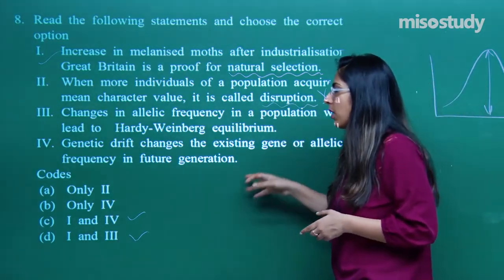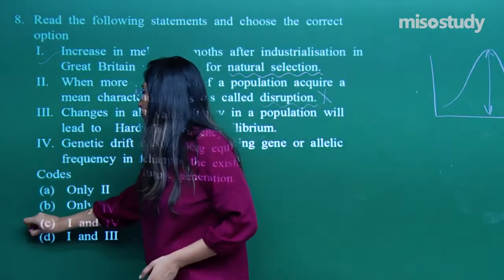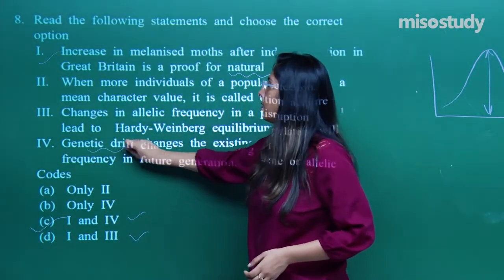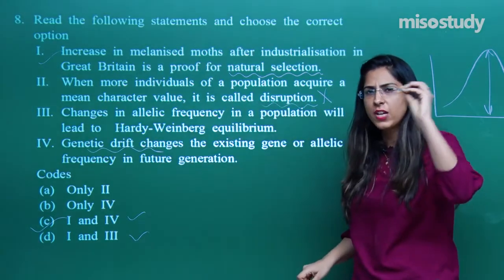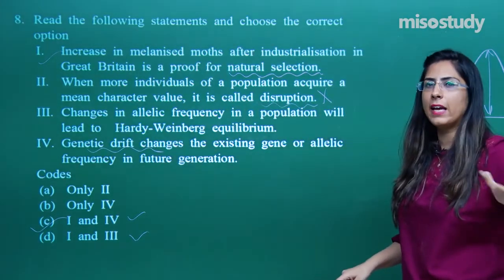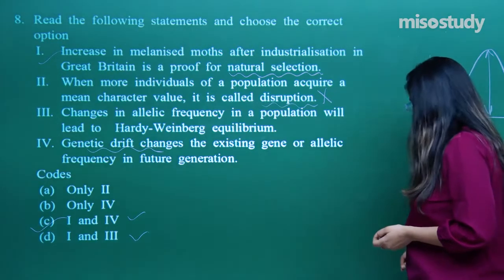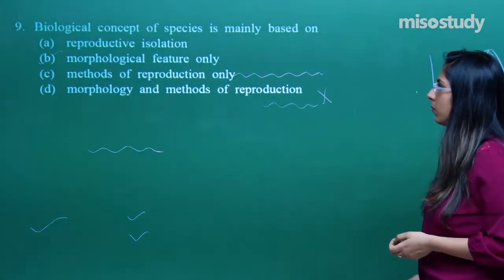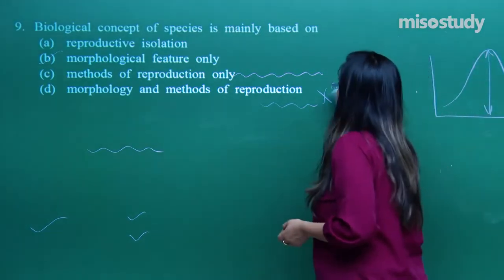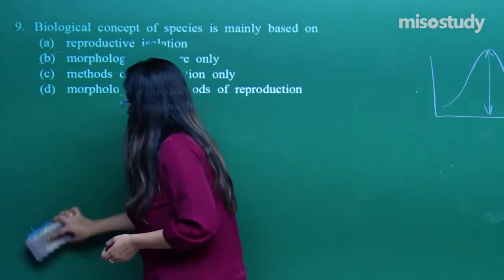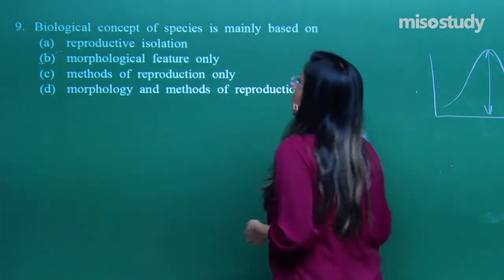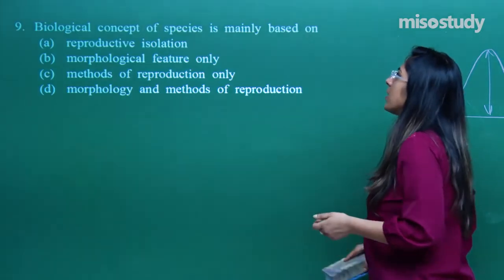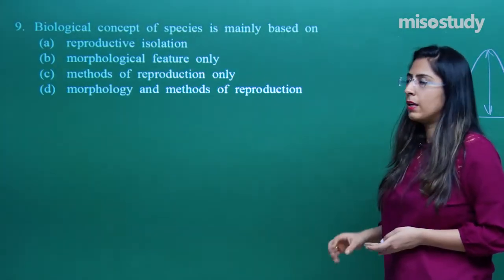So the correct option is option number 1st and 4th, because genetic drift normally operates in a small population. Sudden changes occur and frequent changes can be seen in the future generation. So the correct option is option number C, 1 and 4. Now let's do question number 9. Biological concept of species is mainly based upon.